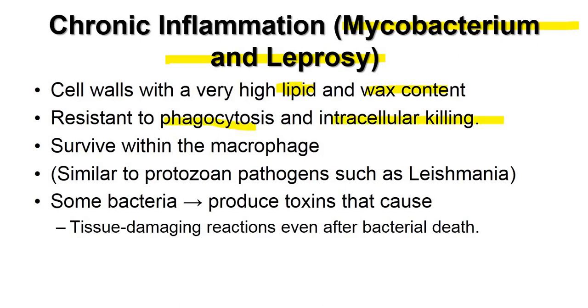They will survive within the macrophage. The macrophage itself is an immune cell which kills, but these microorganisms survive within the macrophage, such as protozoans such as Leishmania, and there are certain bacteria also which produce toxins, and these bacteria cause tissue damage even after bacterial death.